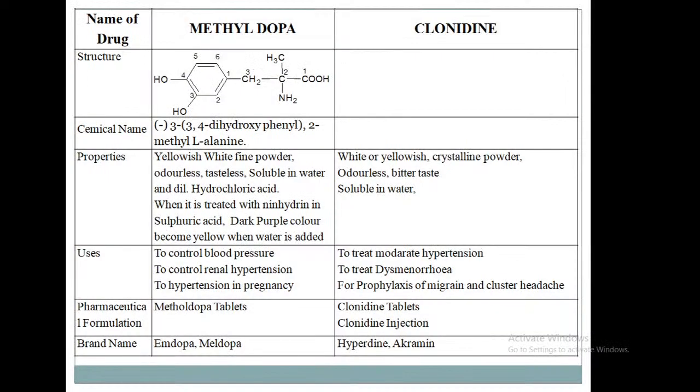So clonidine, in the syllabus they are not giving any structure or chemical name for this. Properties: white or yellowish crystalline powder, odorless, tastes bitter, soluble in water. Uses: it is used to treat moderate hypertension. Also it is used to treat dysmenorrhea, and for prophylaxis of migraine and cluster headache.